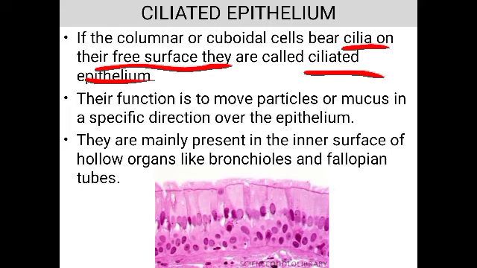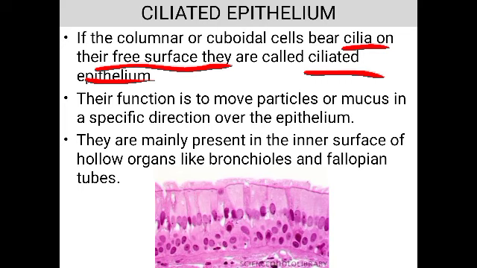So what is their function? Their function is to move any particles or the mucus in a specific direction over the epithelium.